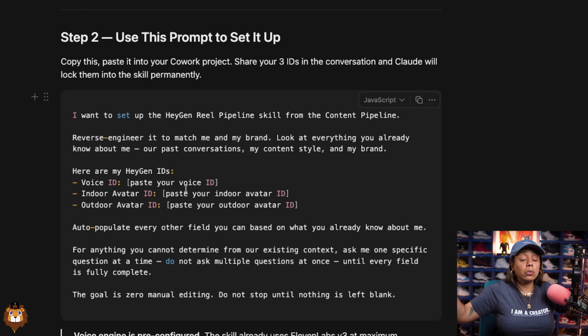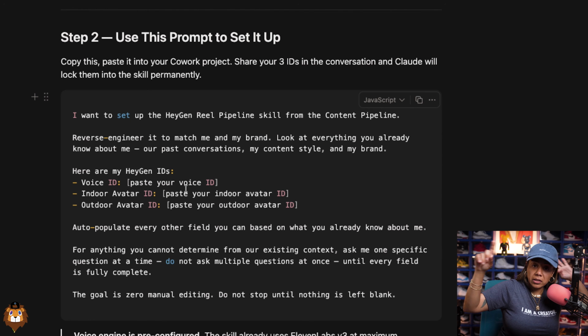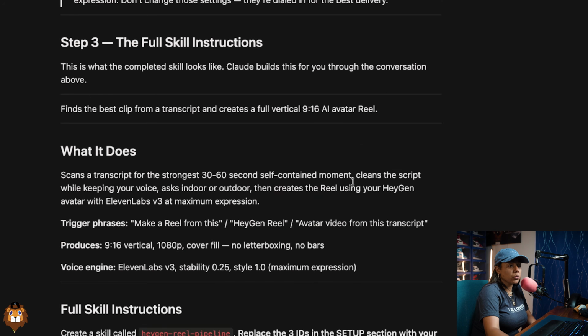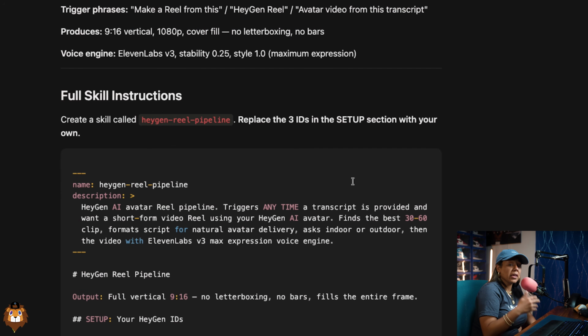Now, if you don't have an indoor outdoor, that's fine. This is where you'll just tell it I have one avatar and just put it there and it will adjust. We're going to do the same process that we've been doing: take the setup prompt, as well as the full skill, and put it inside of Claude. And now let's put it all together so we never have to worry about doing this over and over again.